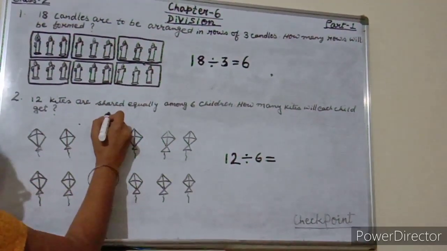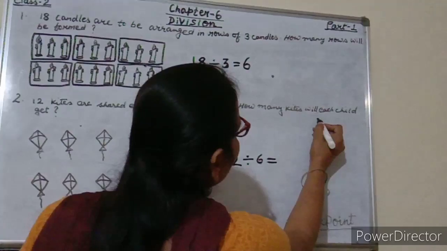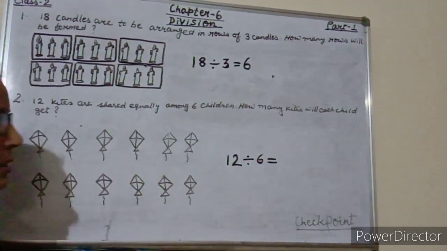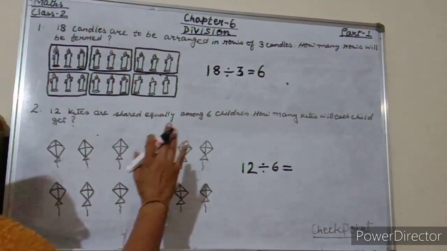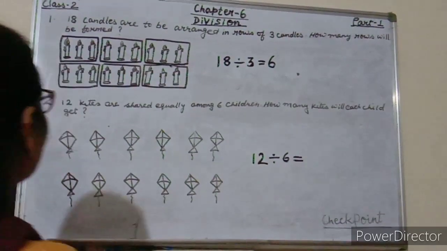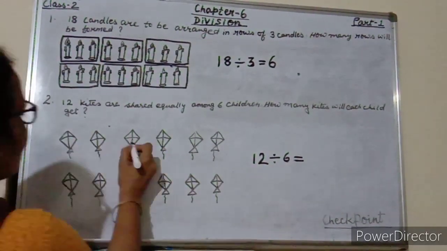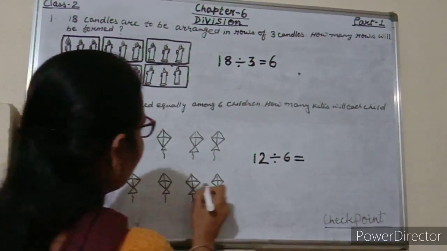12 kites are shared equally among 6 children. How many kites will each child get? So what we have to do students here? 12 kites are shared among 6 children. So first of all we will count the kites. 1, 2, 3, 4, 5, 6, 7, 8, 9, 10, 11, 12.